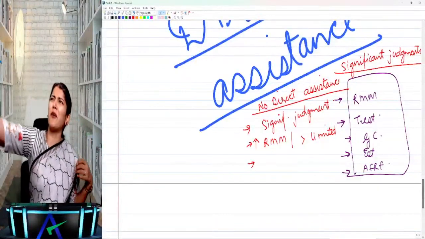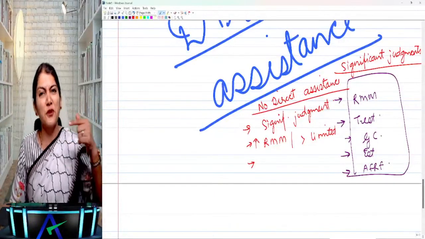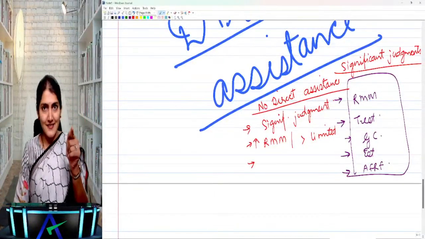No, telling an internal auditor on my behalf, would you check if there is any fraud in the company? No, that you have to check on your own only. You understand that? Okay, right?